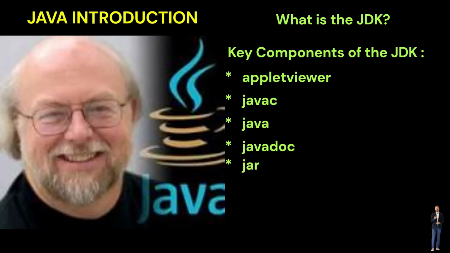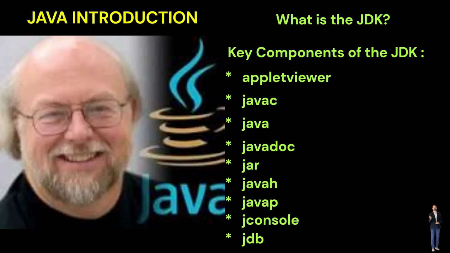It packages related class libraries into a single JAR file. JavaH allows you to write native methods in the C programming language. JavaP is the class file decompiler or disassembler. JConsole, Java Monitoring and Management Console. JDB, the debugger. VisualVM is a visual tool that combines numerous command-line JDK utilities plus a memory monitoring system.